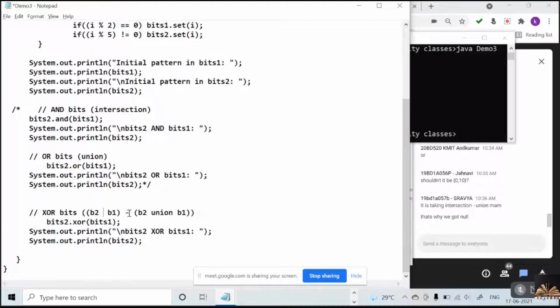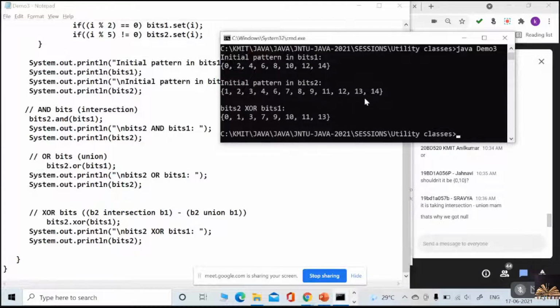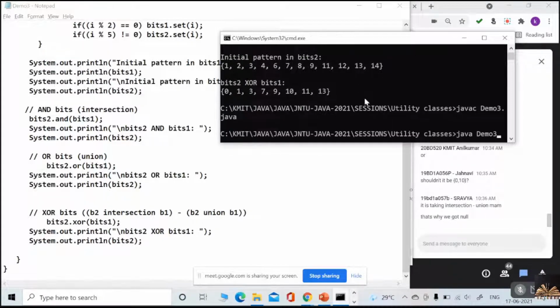Exactly. XOR will behave as expected now. Actually, even I thought it was that. That is intersection minus union. It's not union minus intersection. If it is union minus intersection, what will we be getting, exactly as we expected? I'll execute once again so that you'll understand clearly.